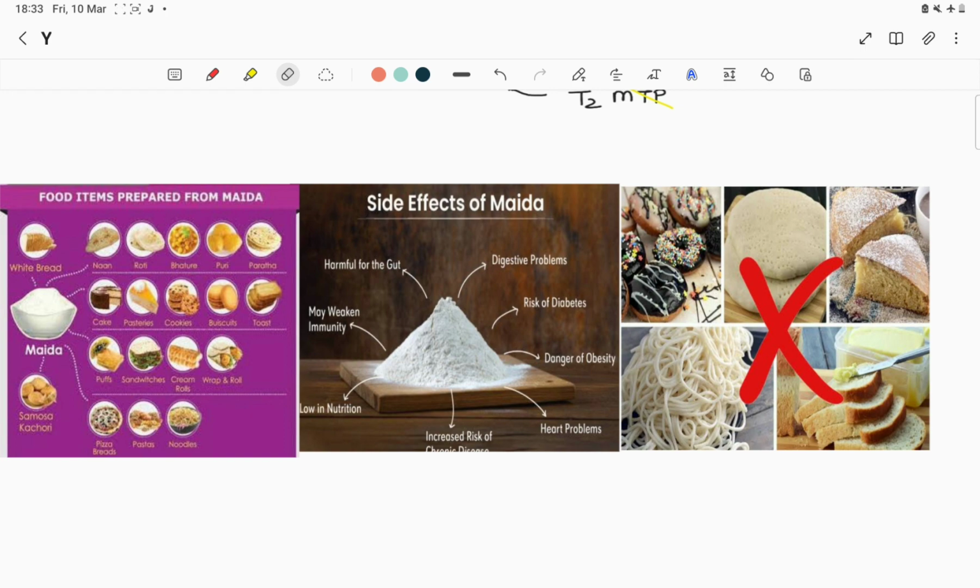So try to avoid these things made of maida or refined wheat flour. For example, white bread or naan or bhature or cakes, pastries, biscuits, cookies, toast. Then sandwiches, wraps, noodles, momos. Sorry to say, but I think we must focus on our health also. And samosa, kachori, noodles. And there are different products coming, and people are focusing on their health, so please try to avoid the maida